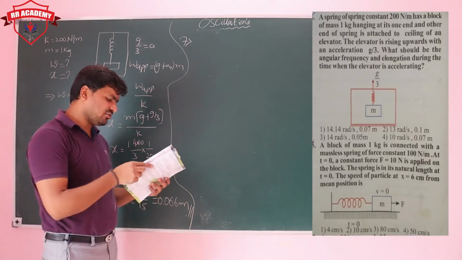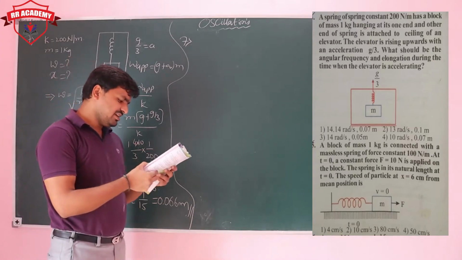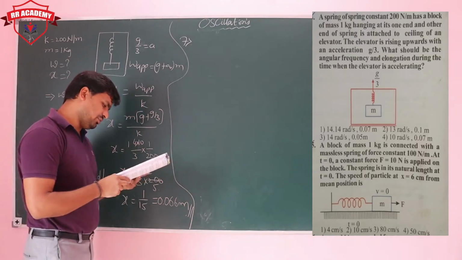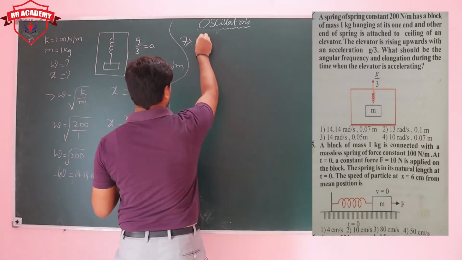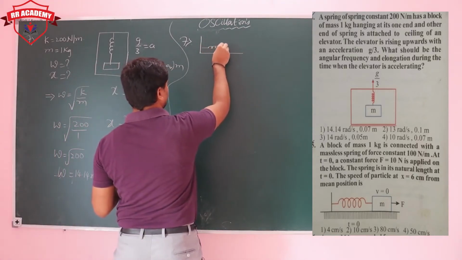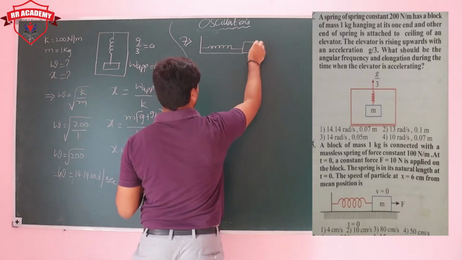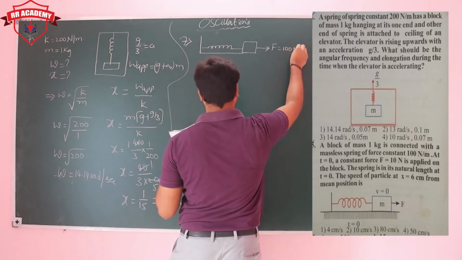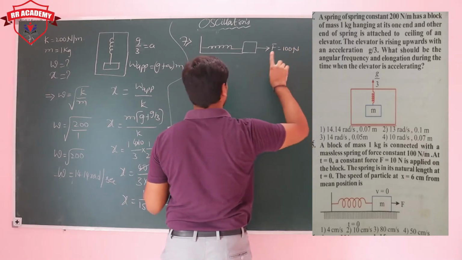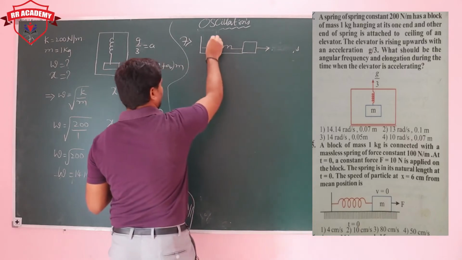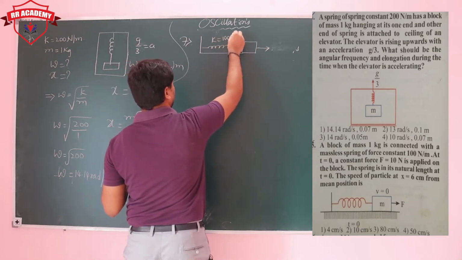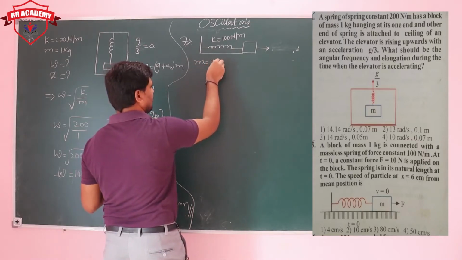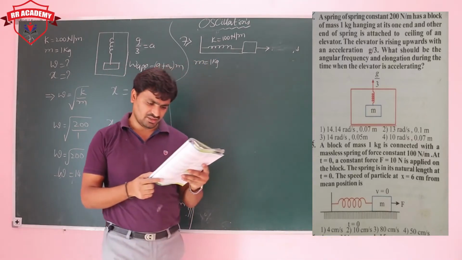A block of mass 1 kg is connected with a massless spring of force 100 newtons. Actually there is a spring. What we did here, we are attaching F equal to how much they are giving? 100 newtons. Now spring constant is 100 newton per meter, and mass of the body is 1 kg.